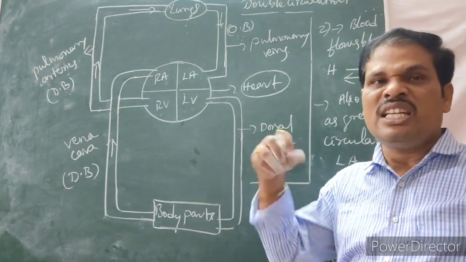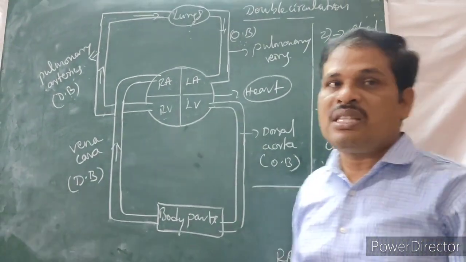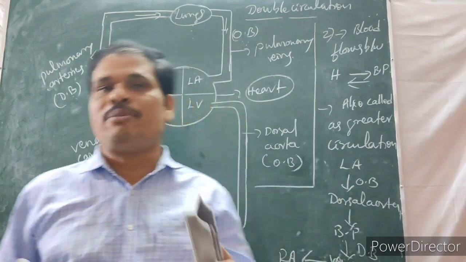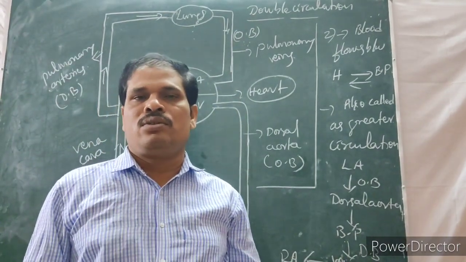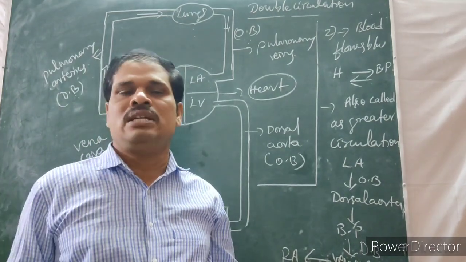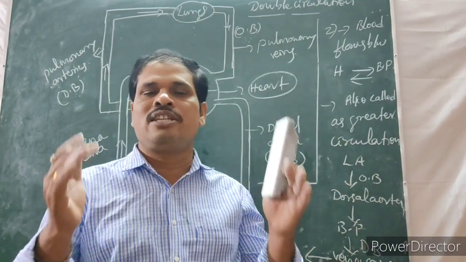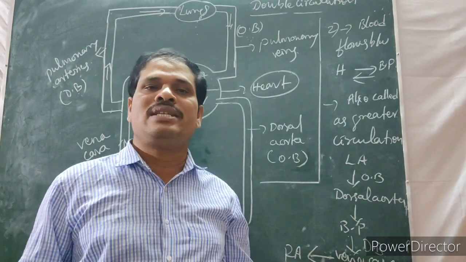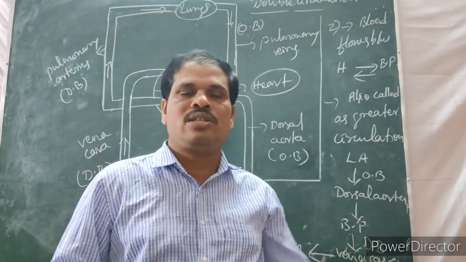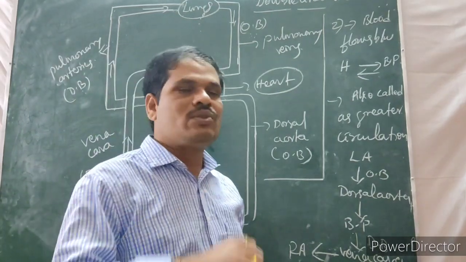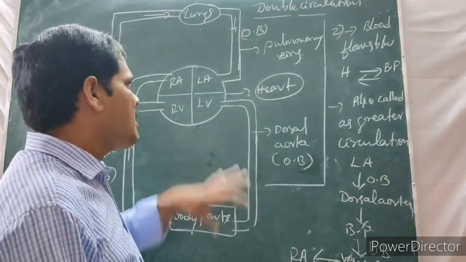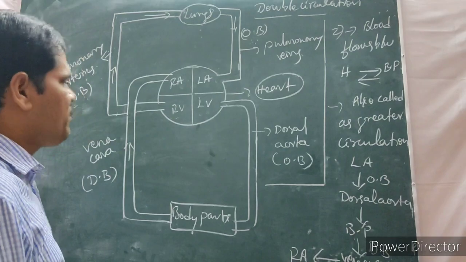Double circulation, but incomplete double circulation, we observe in the amphibians and reptiles except crocodiles. What is the reason? Two atria are there, one ventricle is there, and both the deoxygenated and oxygenated blood mix in the ventricle. That's why it is an incomplete double circulation. There is no separation of oxygenated and deoxygenated blood in circulation. That's why that is an incomplete double circulation. This is a complete double circulation.